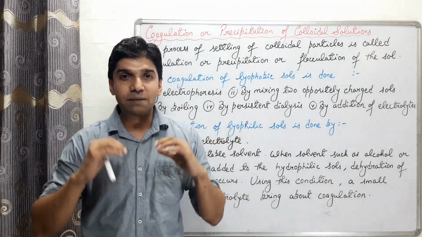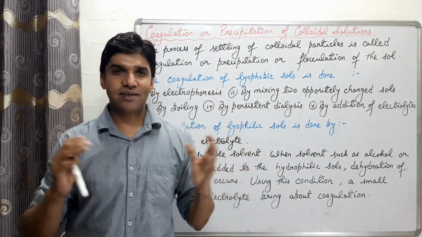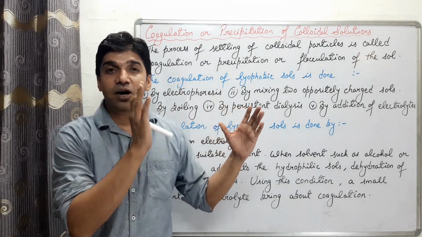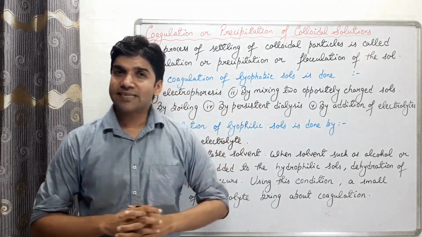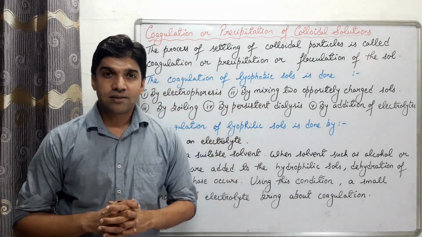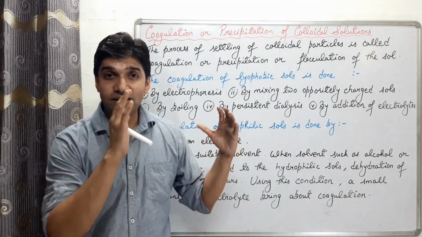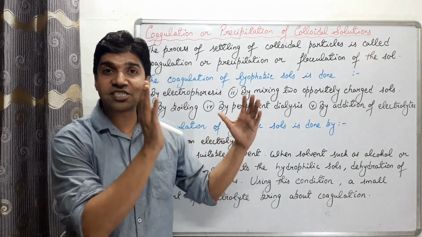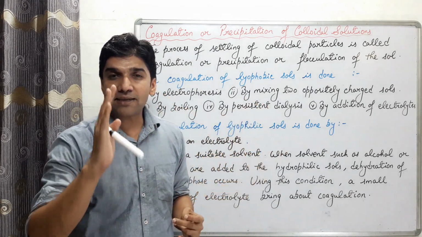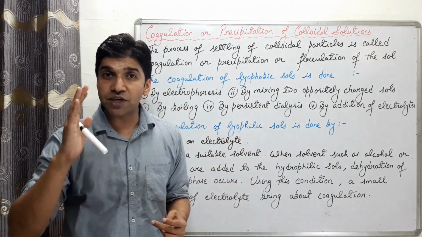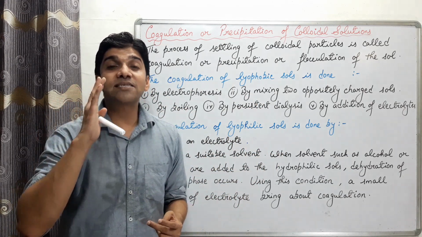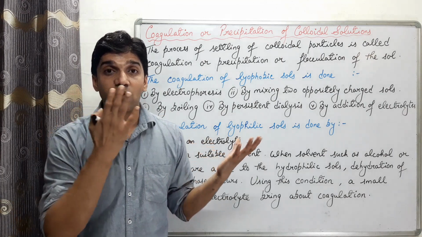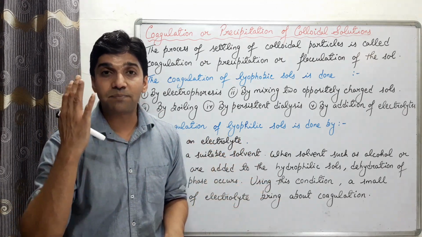Fourth क्या है? By persistent dialysis. क्या होता है dialysis? याद करो, we have done in the purification of colloidal solution. कैसे करते हैं dialysis? The process by which the particles of colloid are separated from the particles of crystalloid. How? By means of diffusion through a suitable membrane known as dialysing membrane. So in this case we took cellophane sheet or parchment paper.